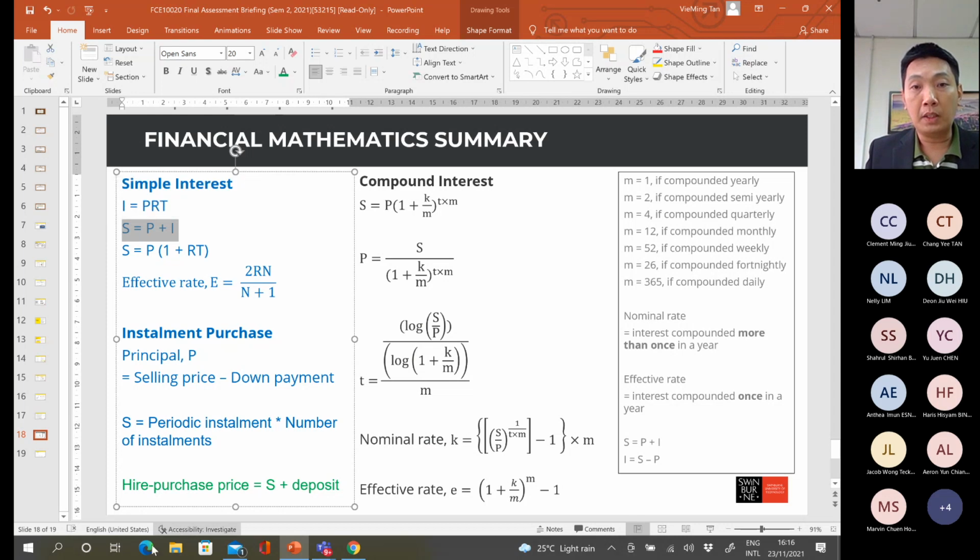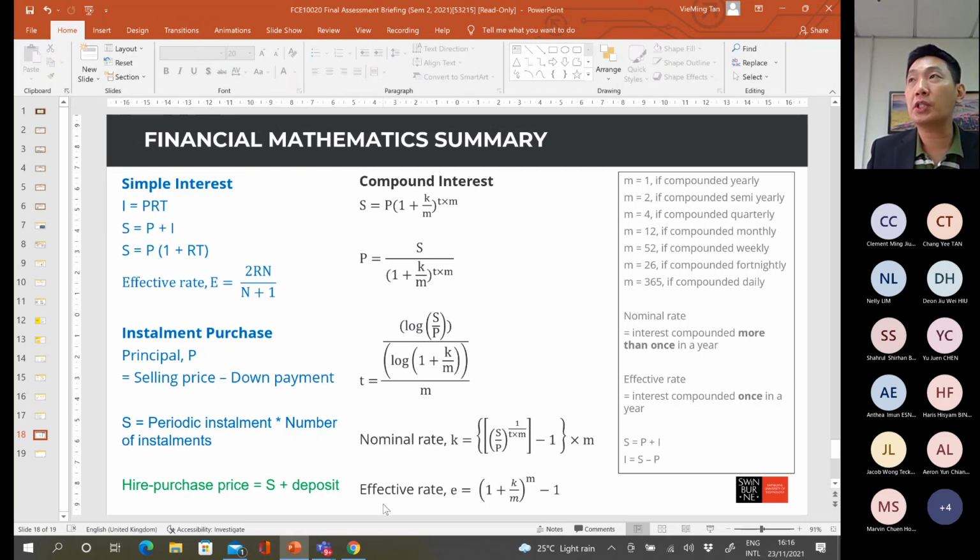And the hire purchase price, that means the overall price that needs to be paid by the customer under this agreement, is called the hire purchase price. So it is the S value plus the deposit. S means the total future value that needs to be paid by the customer, plus the deposit that will be made by the customer at the beginning of the installment purchase agreement.